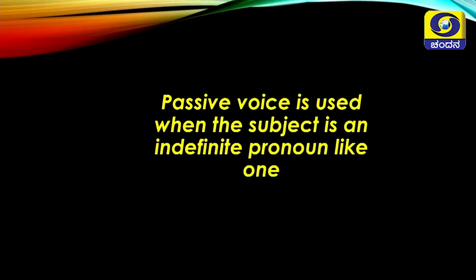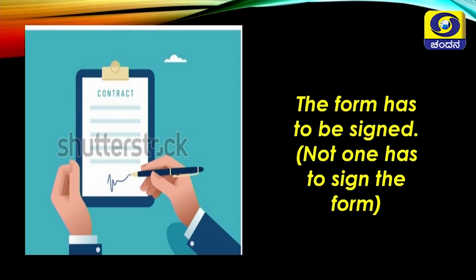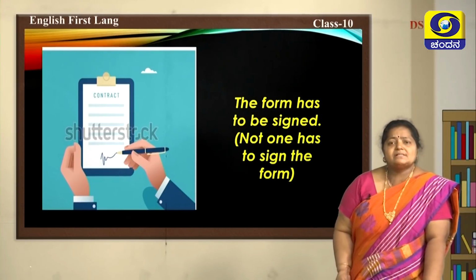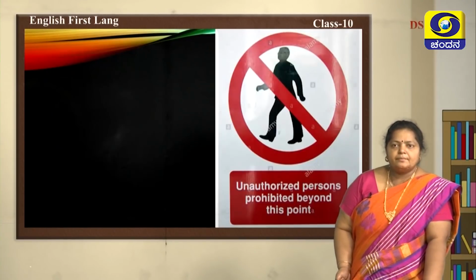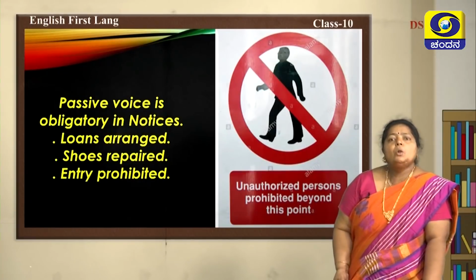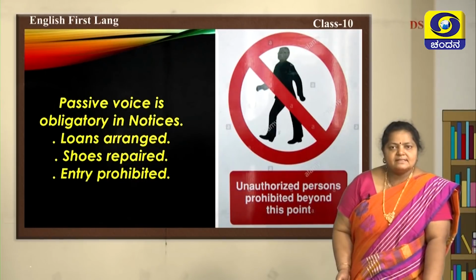Passive voice is used when the subject is an indefinite pronoun like one. Like here, see here, the form has to be signed. You don't have a definite person. There is not one person to sign this form, maybe many, maybe 100, maybe 1000, maybe 200, maybe countless. So you can't say that one particular person can sign this form. Here, passive voice is obligatory in notices. You can't change in notices like loans arranged, shoes repaired, entry prohibited, isn't it?